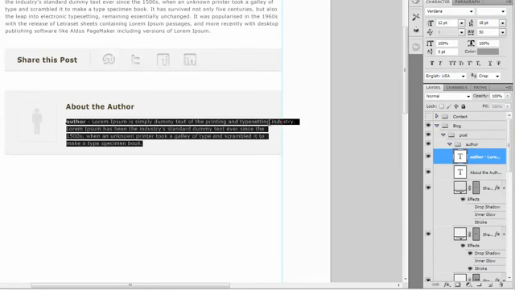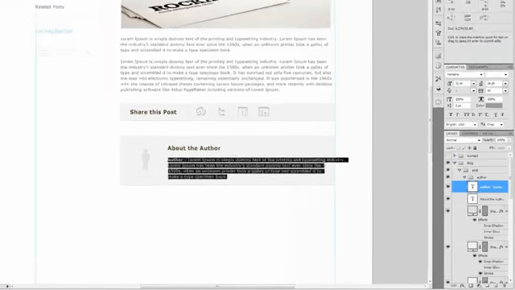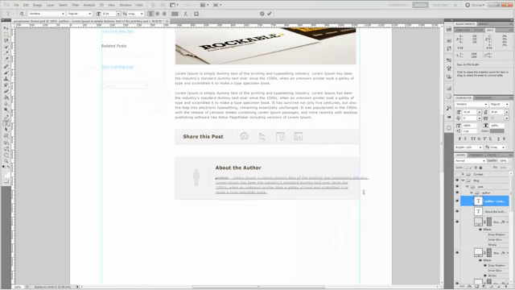Let's just select the text. Shift Enter. Bring that back. Shift Enter. Bring that back. And then Shift Enter and bring that back. And that looks just fine right there.